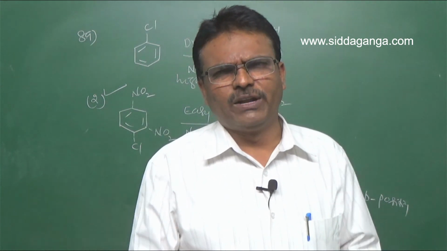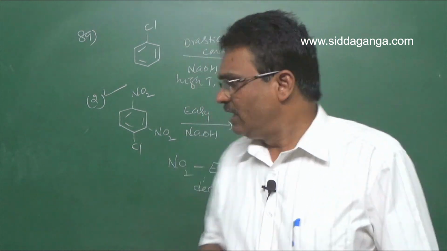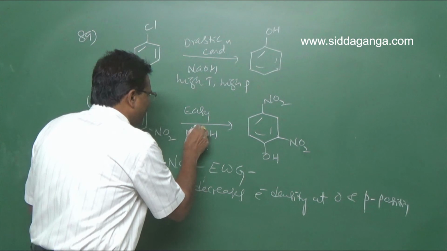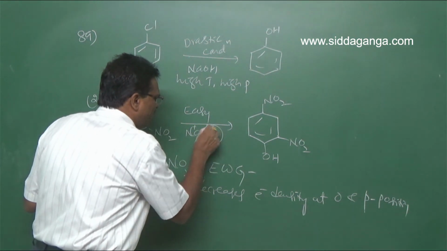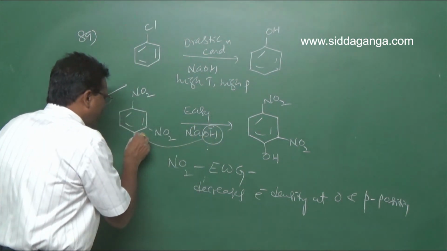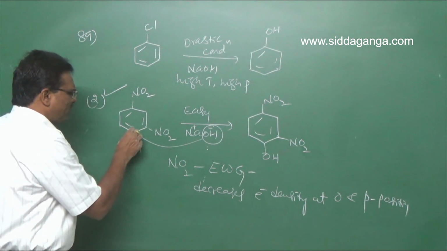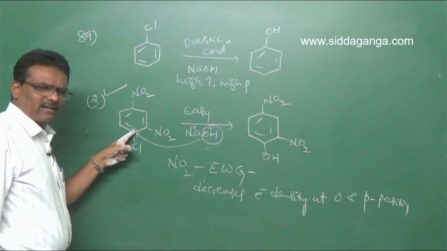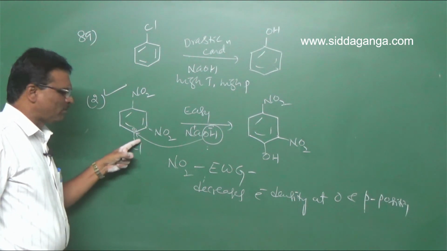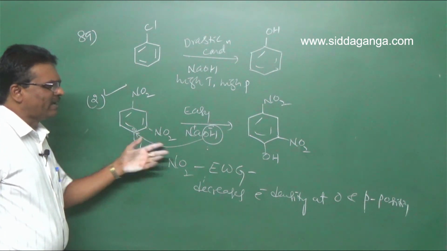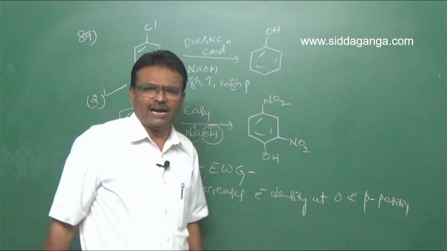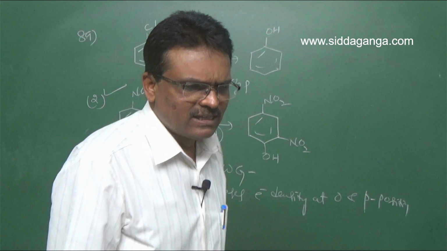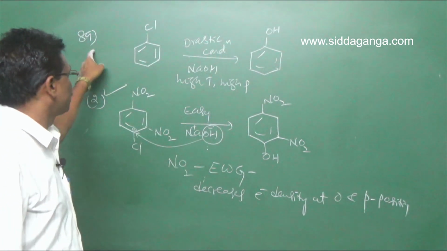With NaOH, we have Na plus and OH minus. This OH minus ion is a nucleophile, and it attacks this position if it is electron deficient. So the NO2 groups decrease the electron density at these ortho and para positions, which is why they easily undergo nucleophilic substitution reaction. Hence second option is right for question number 89.